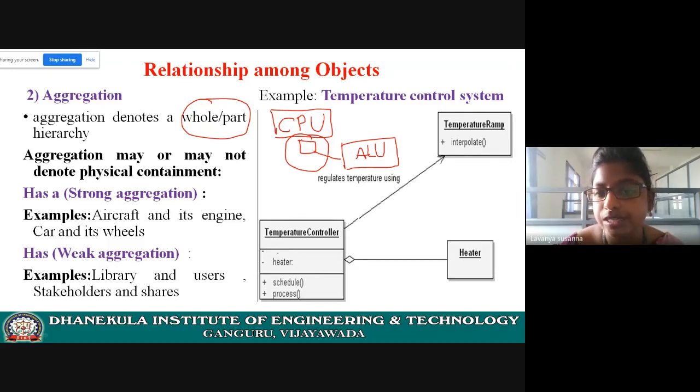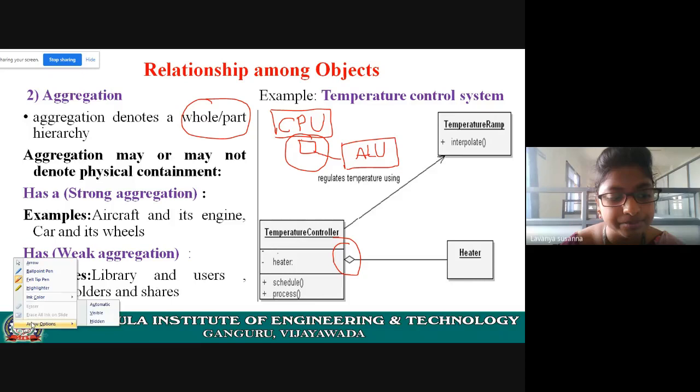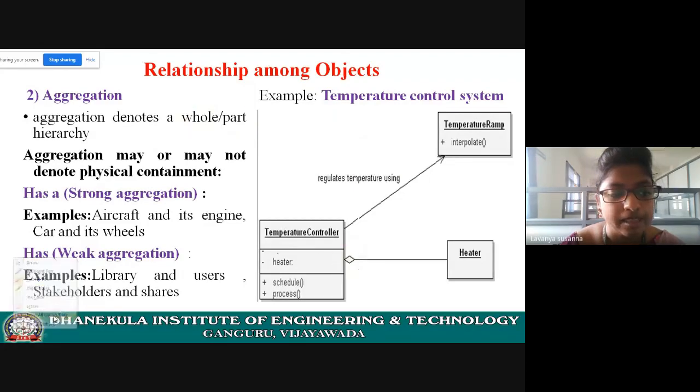It exhibits a part-of relationship. Here you need to use a notation or representation. See how you are going to represent the aggregation relation: arrow mark, diamond symbol. Let us see the examples. Aggregation is of two types: strong aggregation and weak aggregation.